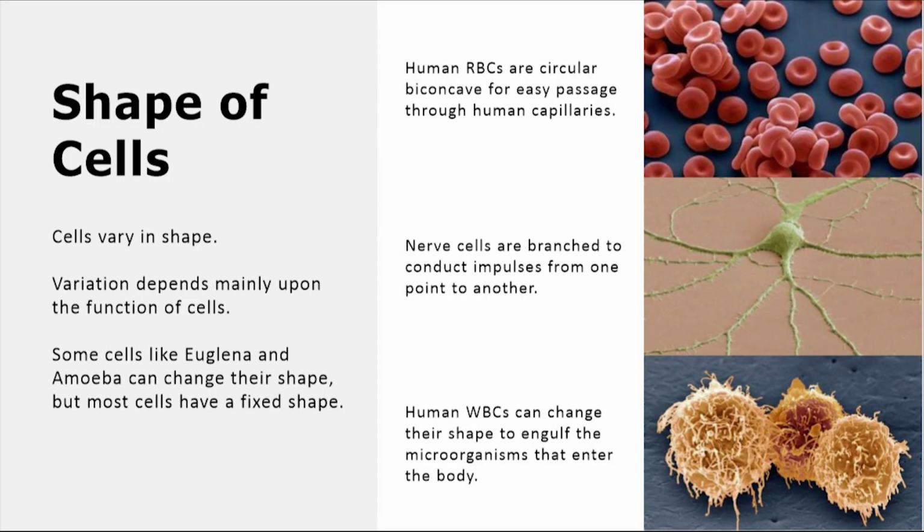Cells vary in shape also. Variation depends mainly upon the function of cells. Some cells like Euglena and amoeba can change their shape, but most cells have a fixed shape. Human RBC or red blood cells are circular and biconcave for easy passage through human capillaries. Nerve cells are branched to conduct impulses from one point to another. Human WBC or white blood cells can change their shape to engulf the microorganisms that enter the body.